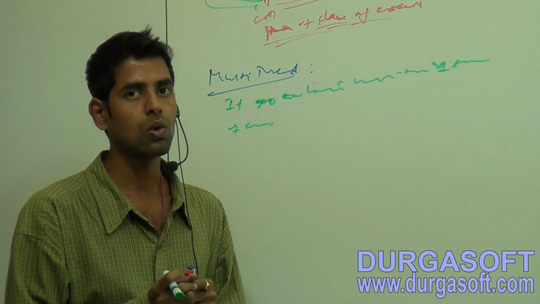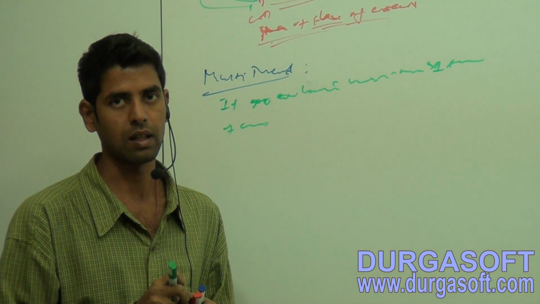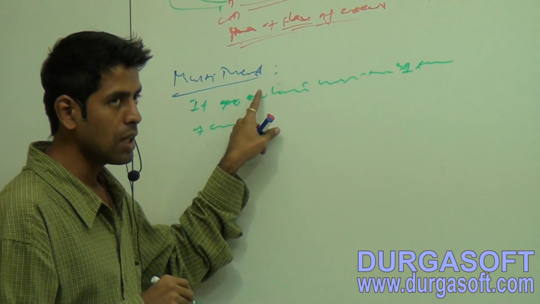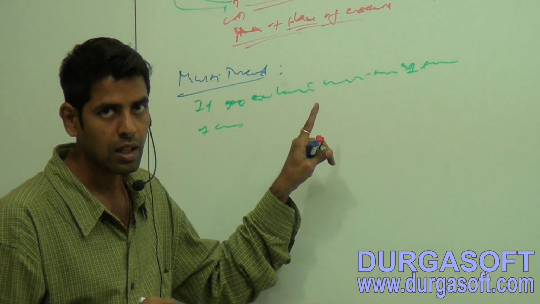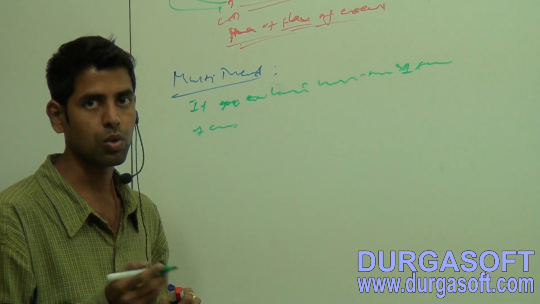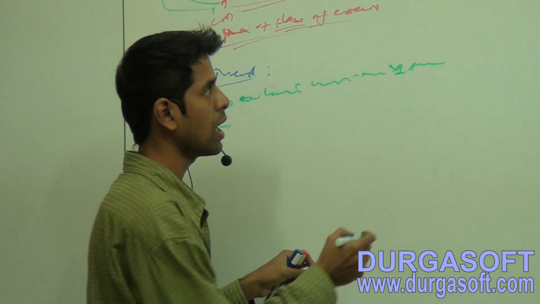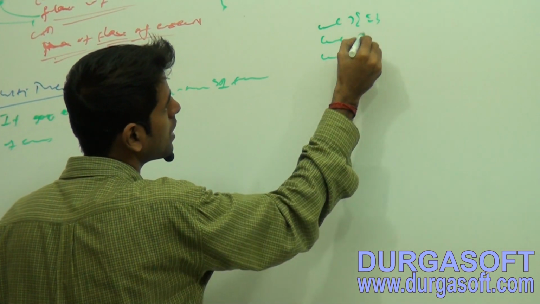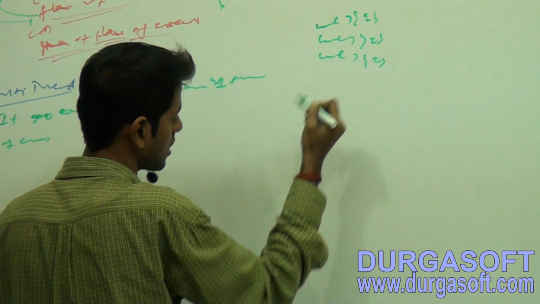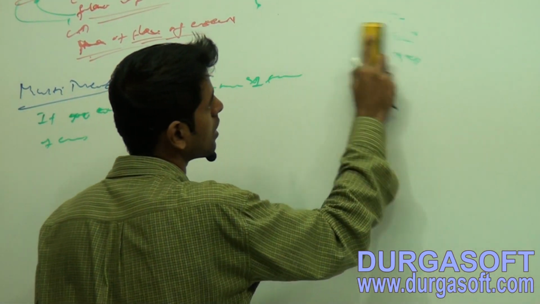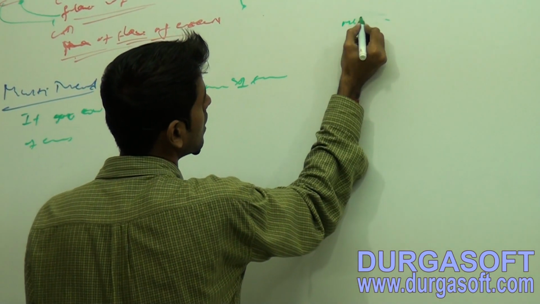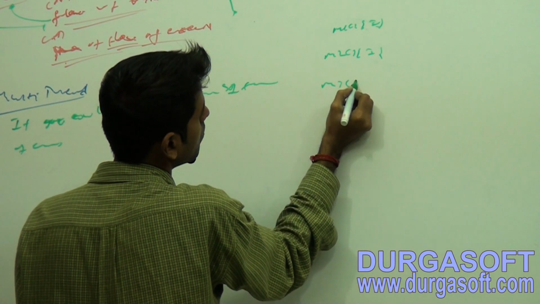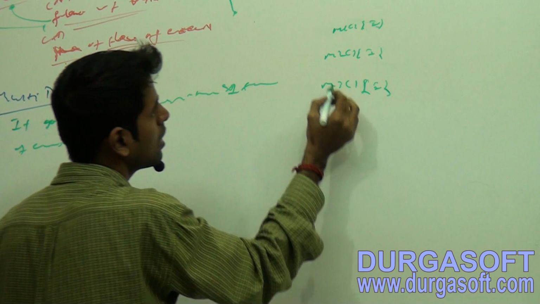Why do we have to go for multi-threading? Simple thing, I said one thing: for multi-threading or thread concept in Java, you have lots of methods which have predefined implementations. Think that you have methods called m1, m2, and m3.